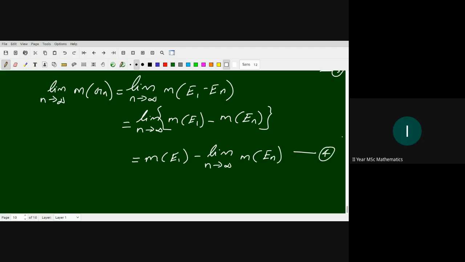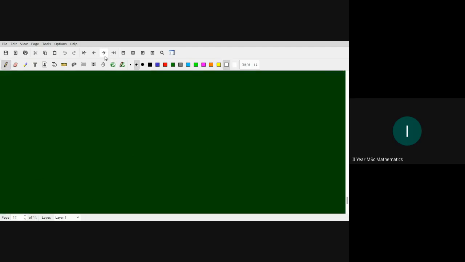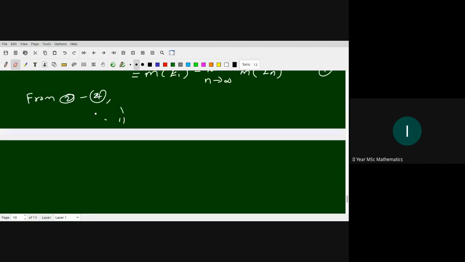From equations 2, 3, 4, we substitute 3 and 4 in equation number 2. We have m of E1 minus m of limit En equal to m of E1 minus limit m of En.